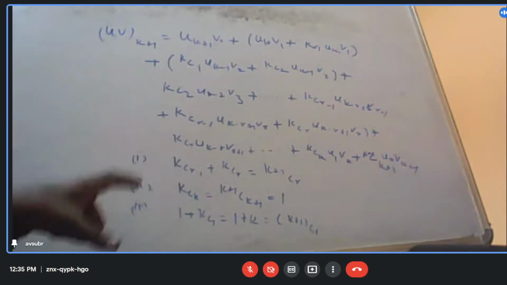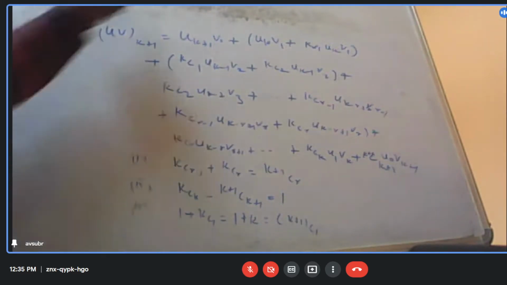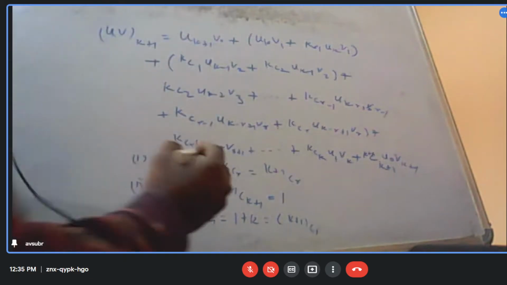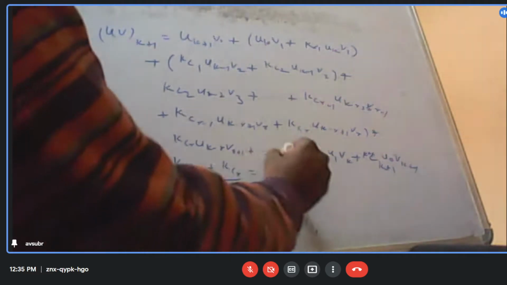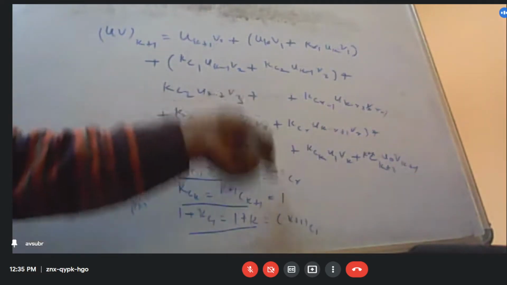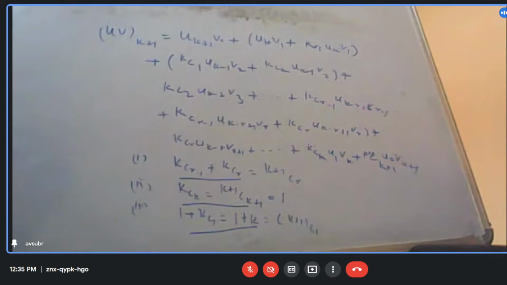So these three we come across after rearranging, and wherever these things appear, we will put the right hand side according to what I have given over here.